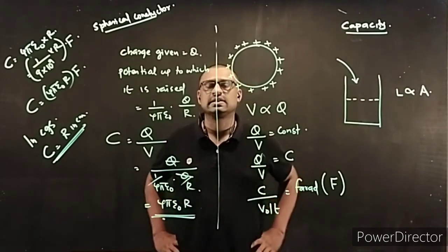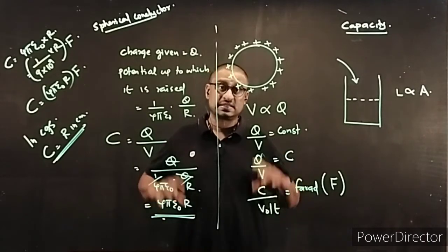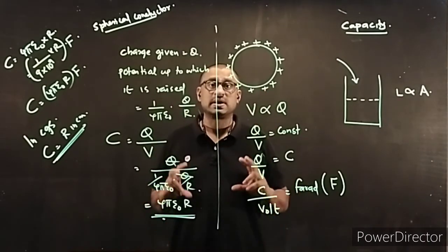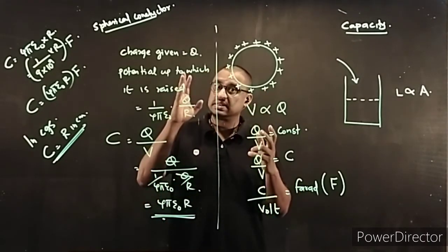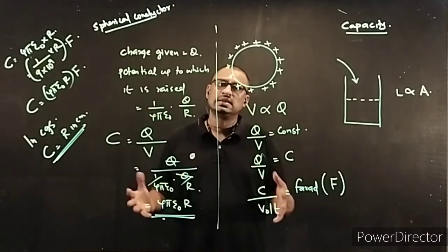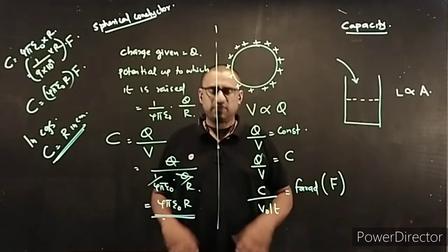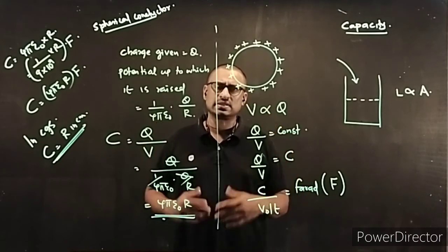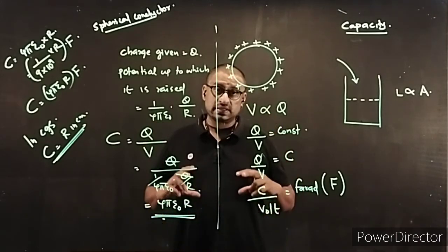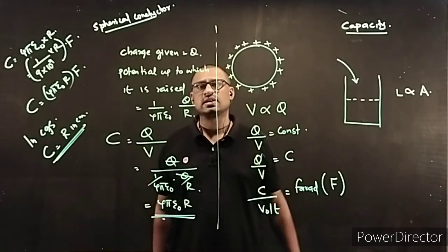Okay. Now next we will move on to find the capacity of different types of conductors. And we will study about capacitor. What is a capacitor? I told you capacity now. And capacity is there for every conductor. Every conductor has got a capacity. Now what is a capacitor? That we will see in the next class.